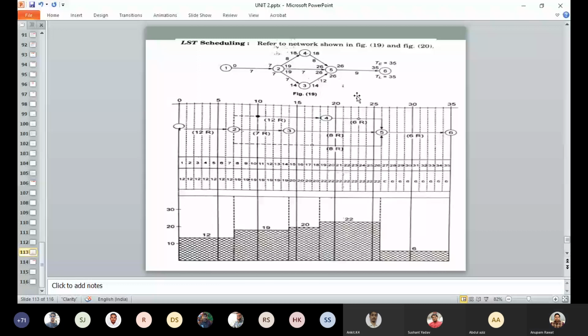And here 3 to 5, it is 12 and this is 7. Okay, so in the LST scheduling what you do, you will place the event from the end node.